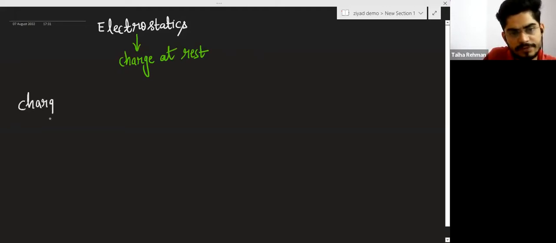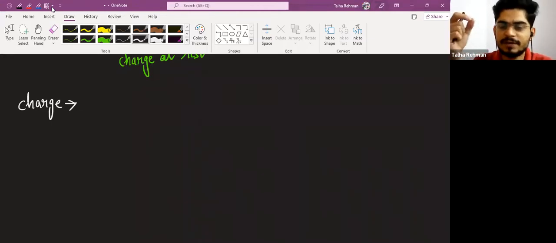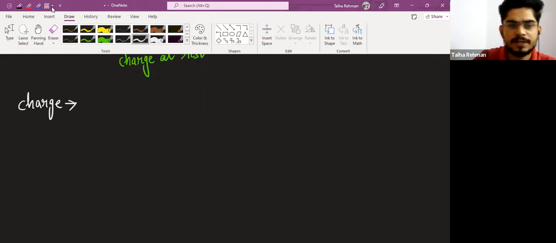So firstly, I will define the charge. Charge is the intrinsic property of matter. This is matter, I am also matter, all things are matter here. Matter is something which has space and has mass.